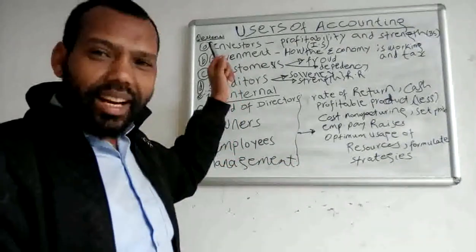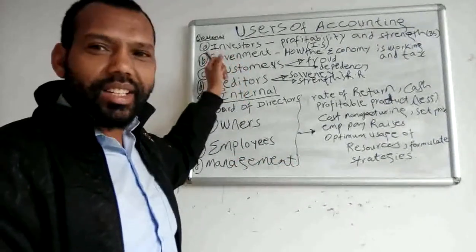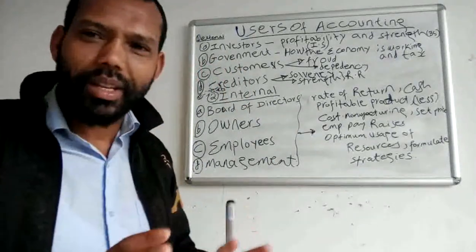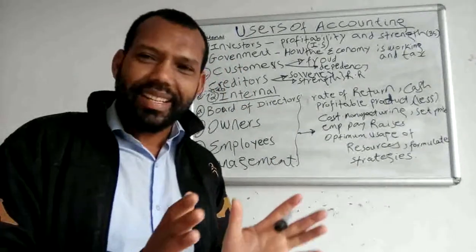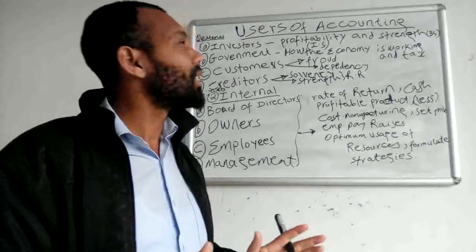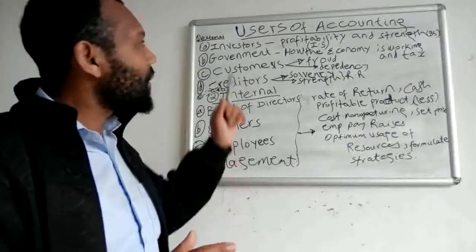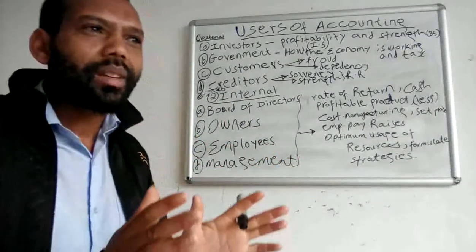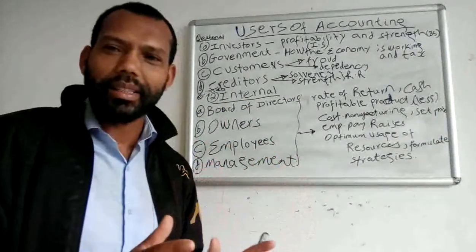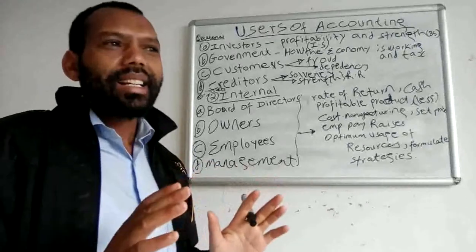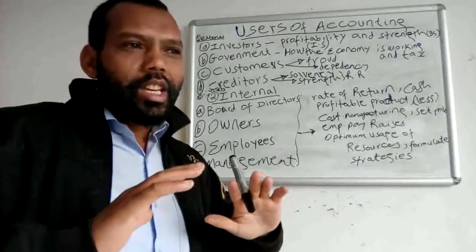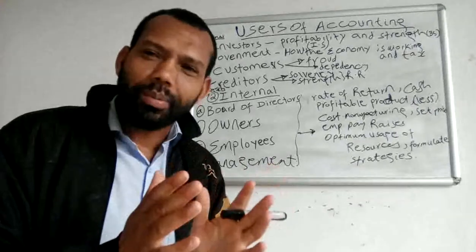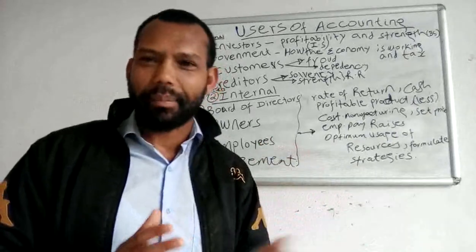Among the external users, investors demand accounting information for their decision-making purpose. These investors are people who provide money to different business companies, and they seek some amount of profit from that specific company.